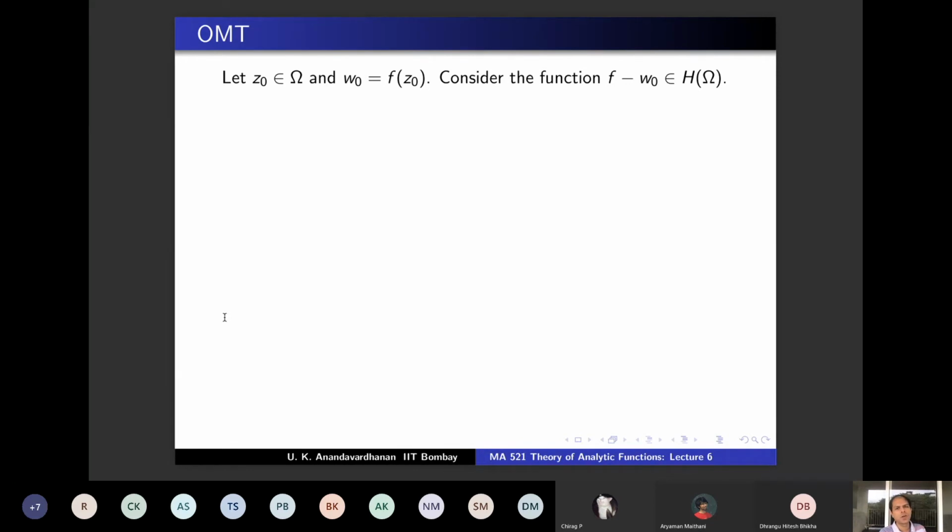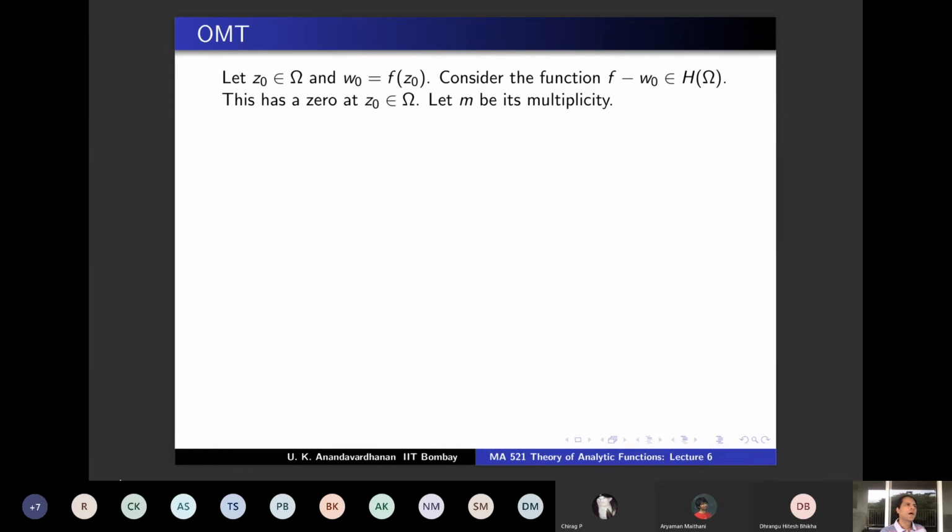F is holomorphic, W0 is a constant function, so the difference is holomorphic. And f minus W0 has a 0 at Z0 from this condition. W0 is f of Z0, so f minus W0 evaluated at Z0 is 0. So this function has a 0 at the point Z0. You can ask what is its multiplicity? What is the order of the 0? It will be some finite number. Say m is the multiplicity.